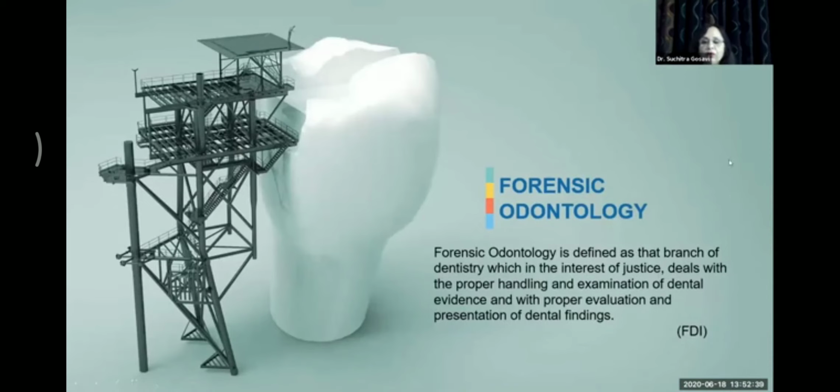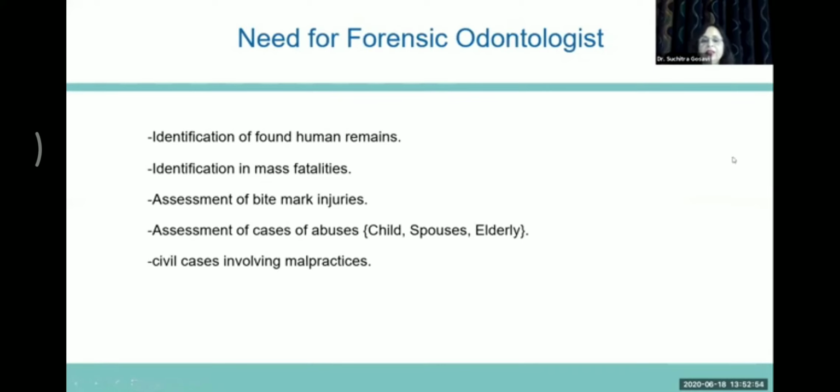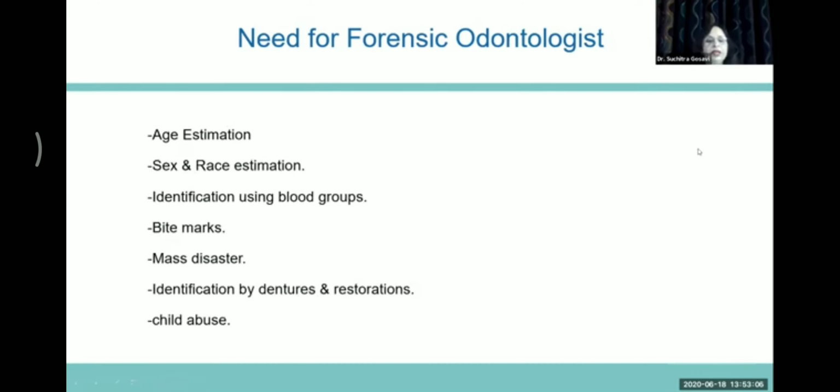Moving on to forensic odontology, it is defined as that branch of dentistry which, in the interest of justice, deals with the proper handling and examination of dental evidence, and with proper evaluation and presentation of dental findings. The need for a forensic odontologist is for identification of found human remains, identification in mass fatalities, bite mark injuries, child abuse, age estimation, sex and race estimation, identification of blood groups, identification by dentures and restorations.